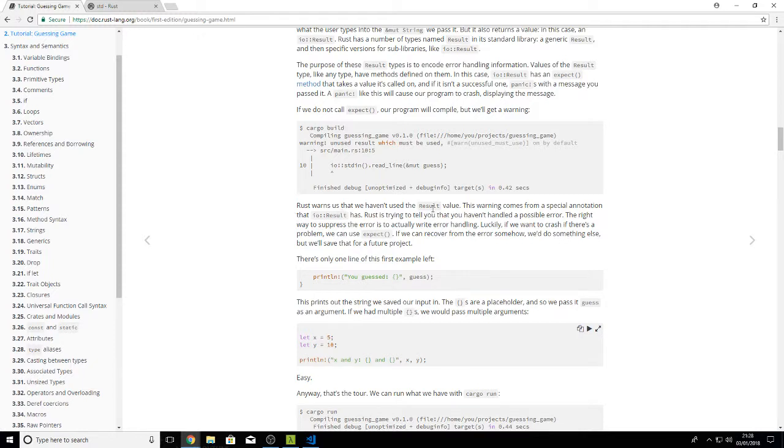Rust ones that we haven't used, the result value. This warning comes from a special annotation, not IO result. Rust is trying to tell you that we haven't handled a possible error. Okay, so it's basically like having an exception, but you haven't actually handled the exception, I'm guessing.